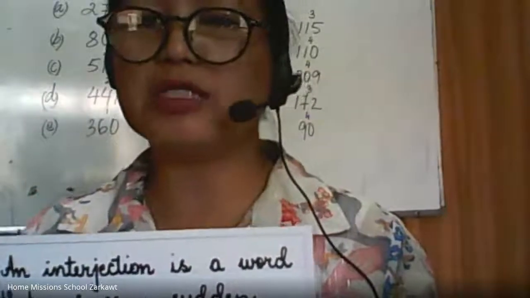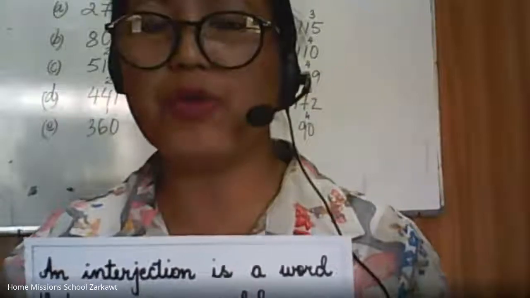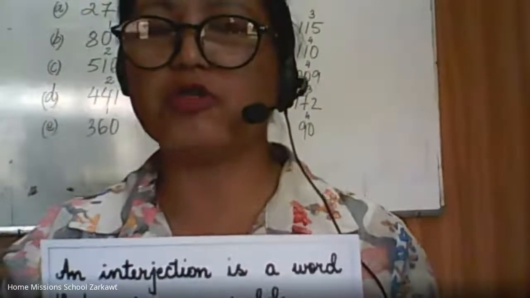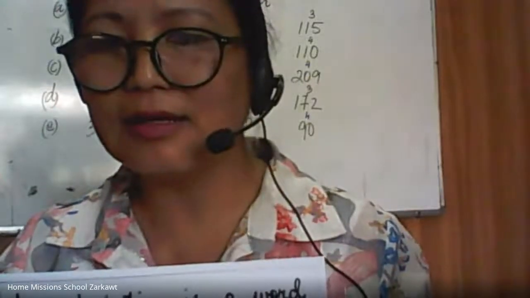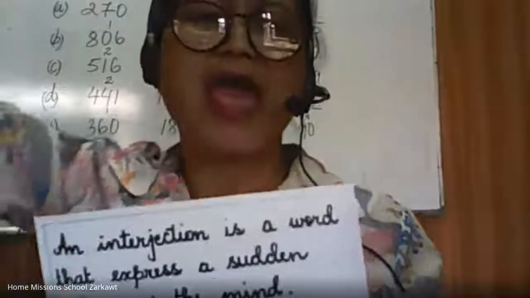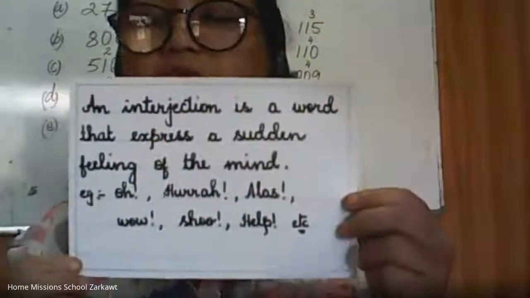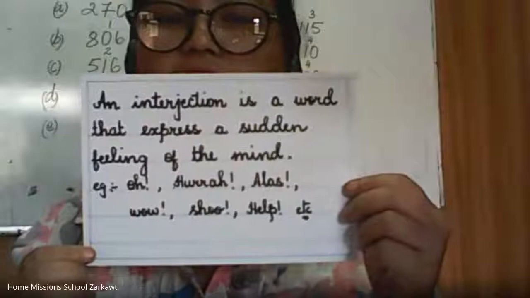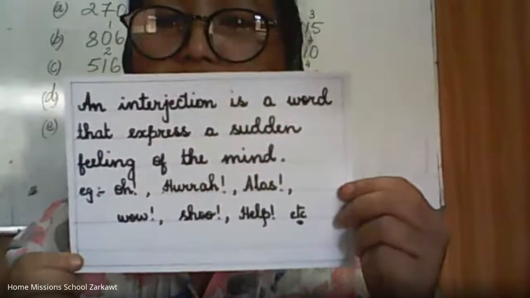At that moment, how will you shout? How will you express yourself? You are going to say yes, isn't it? Am I right? Or you are going to say, hooray, we are going to have a holiday tomorrow, isn't it? So those types of expressions are called interjections.